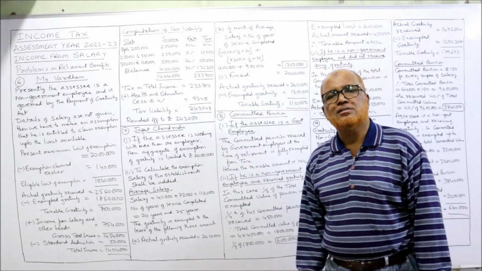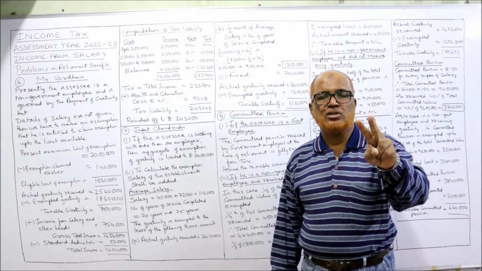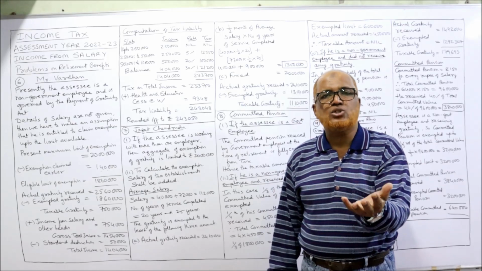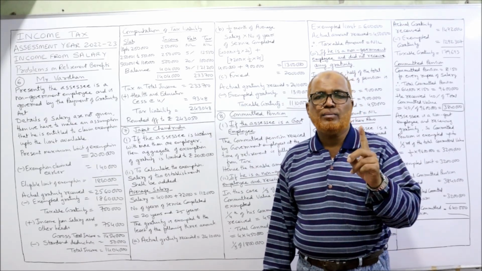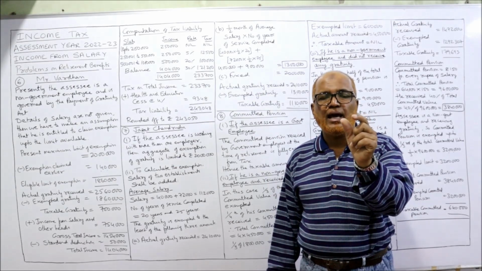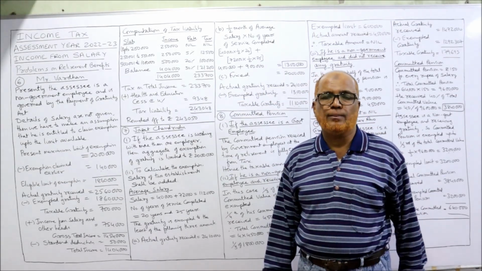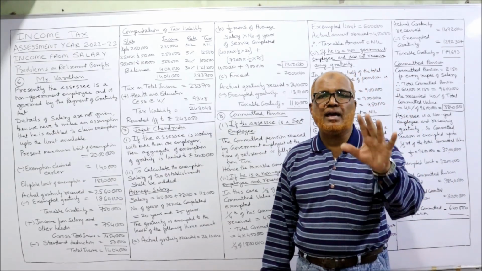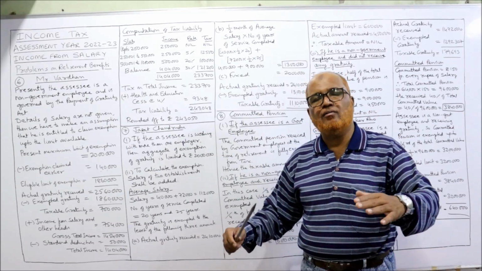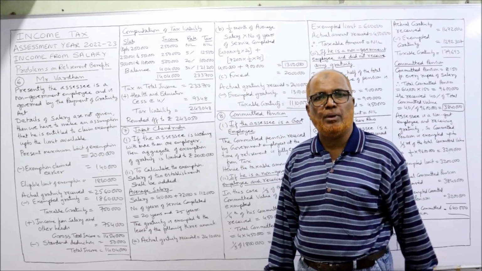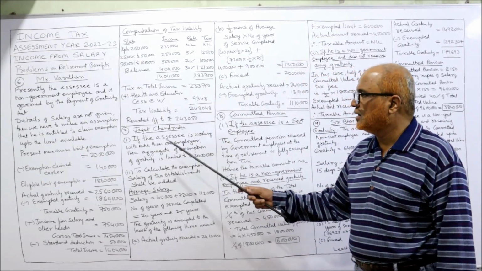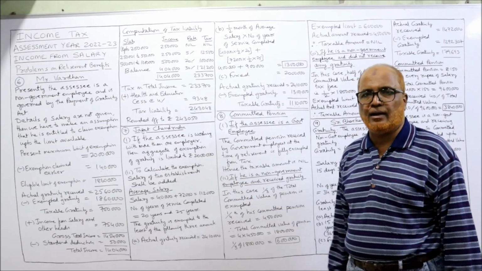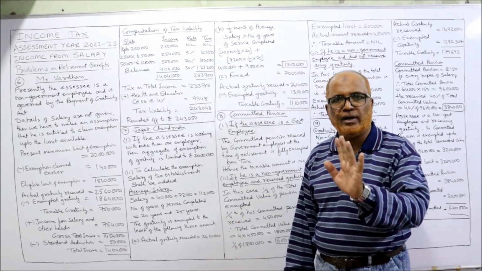Here, the new point is the employee worked in 2 organizations and during the current previous year, he retired from both the organizations and received gratuity from both the organizations. But Income Tax Act says the limit of 20 lakh exemption will not be applicable separately to both. For one person, one limit is given. 20 lakh rupees is the maximum exemption limit, not more. Even if the worker worked for 2 organizations or 3 organizations, whatever it may be, the maximum limit is 20 lakh. If the assessee is working with more than one employer, then aggregate of exemption of gratuity is limited to 20 lakh. Maximum exemption available will be 20 lakh only.